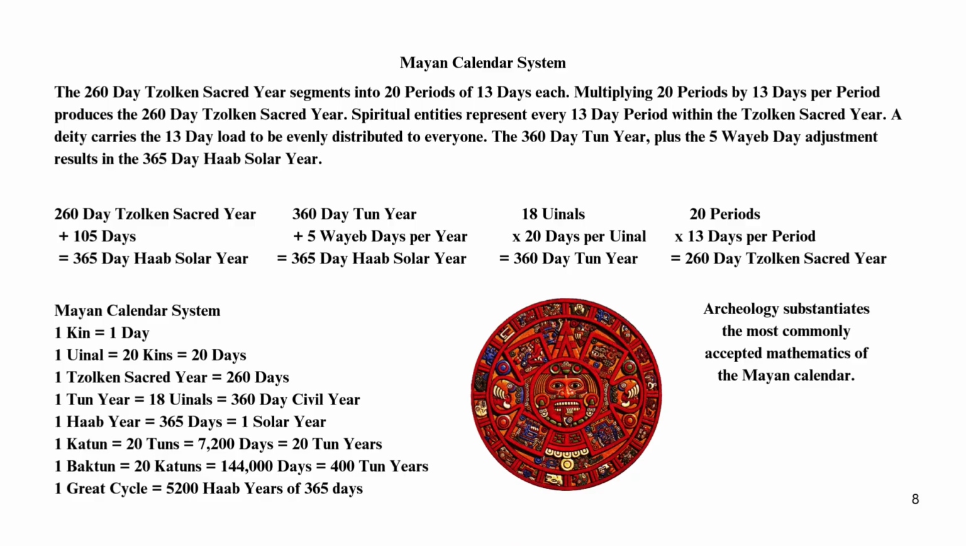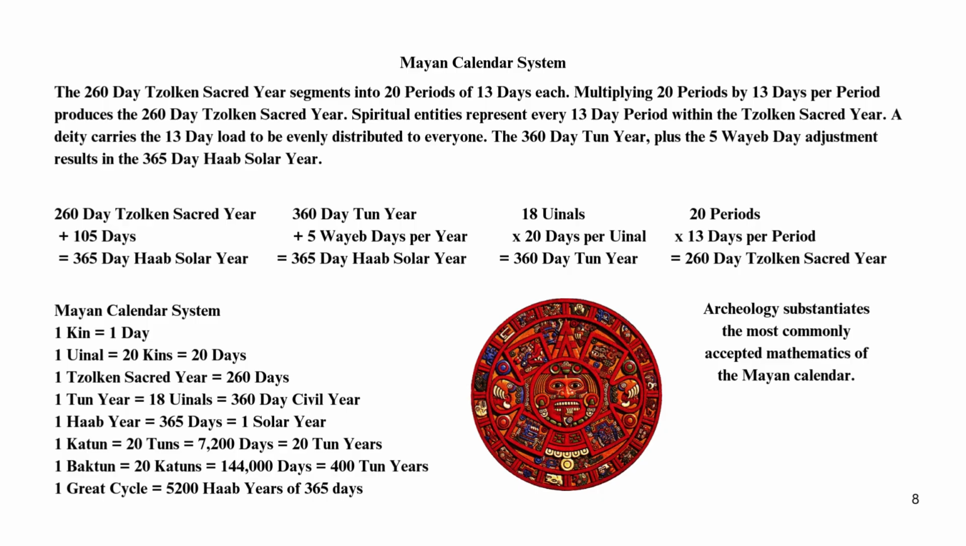Mayan calendar system. The 260-day Tzolk'in sacred year segments into 20 periods of 13 days each. Multiplying 20 periods by 13 days per period produces the 260-day Tzolk'in sacred year. Spiritual entities represent every 13-day period within the Tzolk'in sacred year. A deity carries the 13-day load to be evenly distributed to everyone. The 360-day ton year, plus the 5 HoH day adjustment, results in the 365-day HoH solar year.